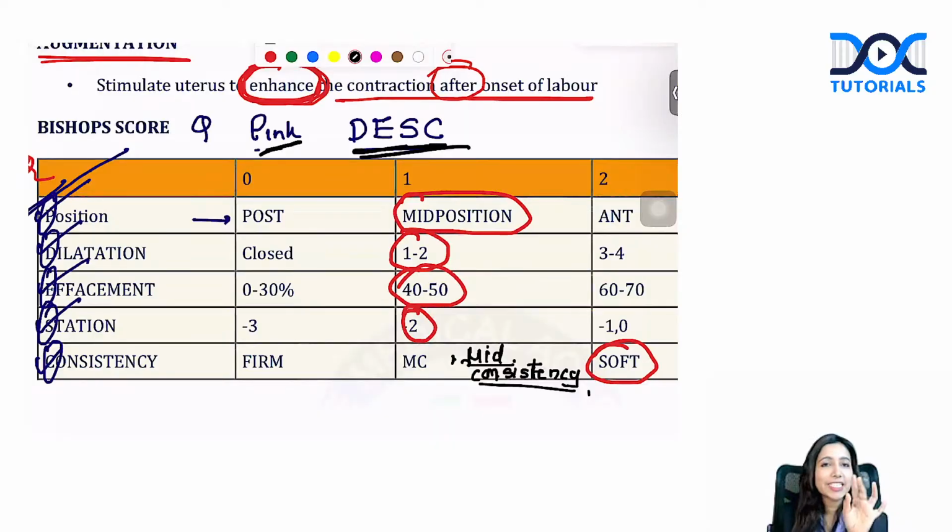Position, dilatation, effacement, station, and consistency. In this question, the question is giving you the position is mid position. She is 2 centimeter dilated, 50% effaced, station -2, cervix is soft. What is the Bishop score?